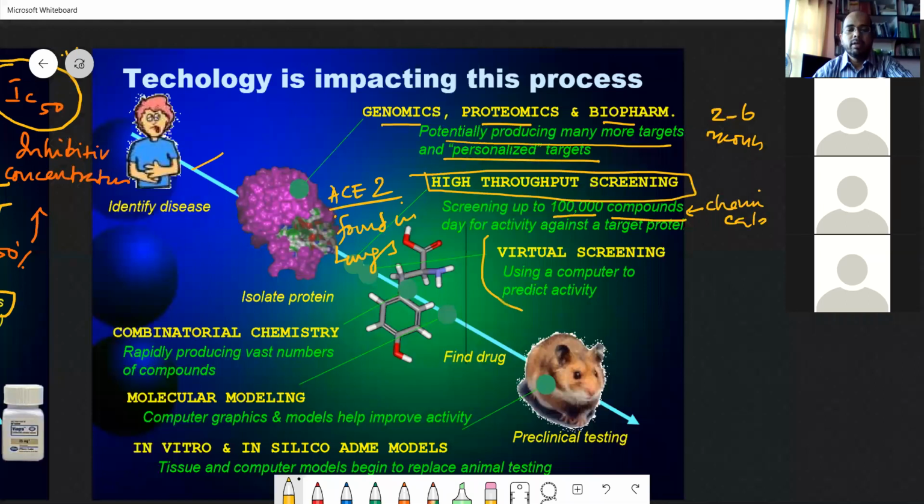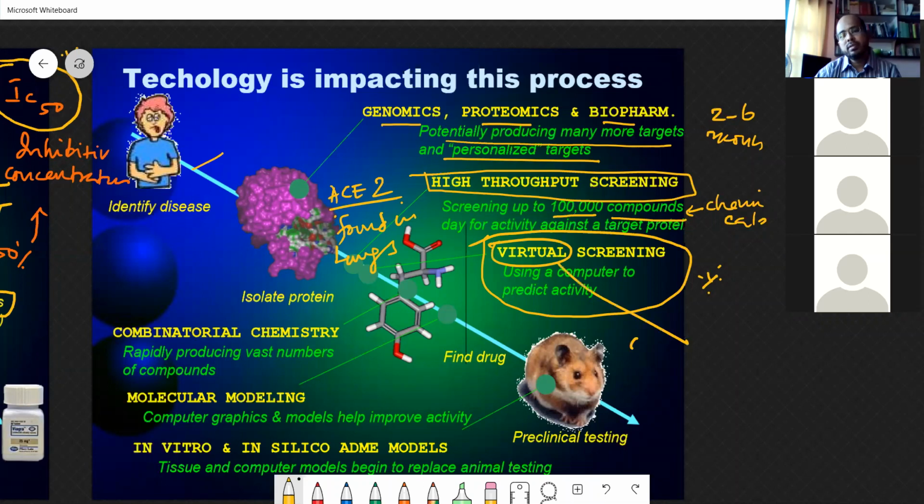And then this is our part. Virtual screening. Virtual means that it is not real. How do we do it? Virtual is done using the computer. Then we find the drug. That part is known as combinatorial chemistry. It produces a vast number of compounds. Combinatorial chemistry, computational chemistry, and more advanced things are taken up and done; there are many. You just combine many things and we call it combinatorial chemistry.